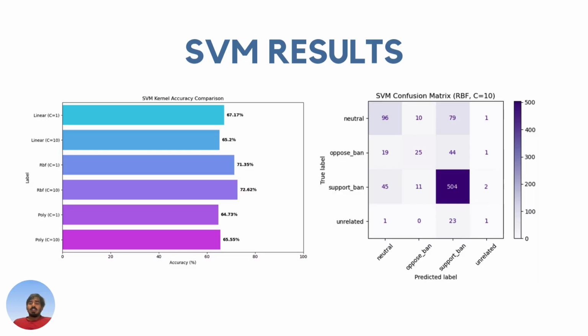On the right side you can see the confusion matrix of the very same model. It was able to predict the support ban very well, and even though it was struggling a little bit, there was some little overlap between the neutral and opposed ban articles, as is common with any emotionally complex topics. But overall it was a strong performing model, you can see.